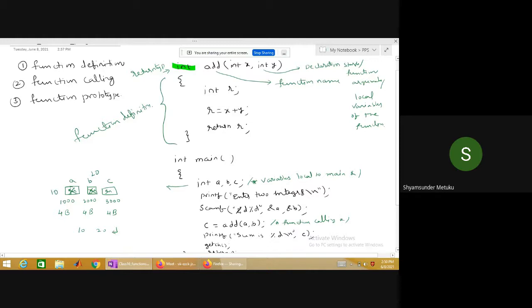So how do I pass this? Generally a and b are called actual parameters, which I forgot to mention in the last class. These are called actual parameters because my inputs are available in a and b. The moment you write c is equal to add(a, b); it's called a function call. Your control will jump from your main program to some other place.